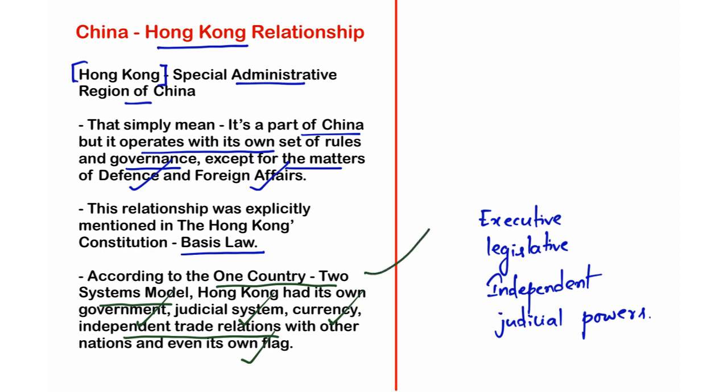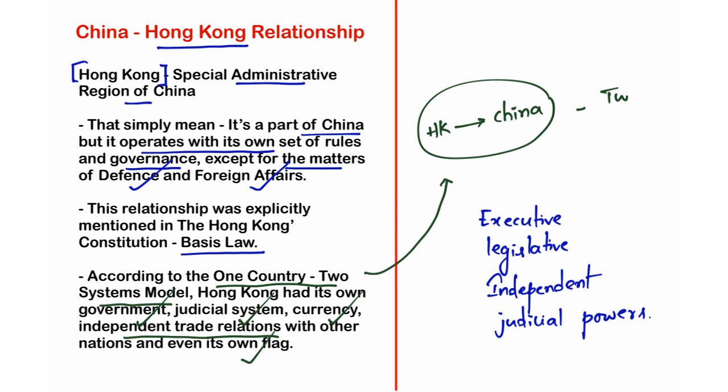Now the question that may arise is, what exactly is this one country, two systems model? This model simply means Hong Kong is a part of China. Both China and Hong Kong should be called one country, but there will be two parallel systems that govern the administration in both regions.